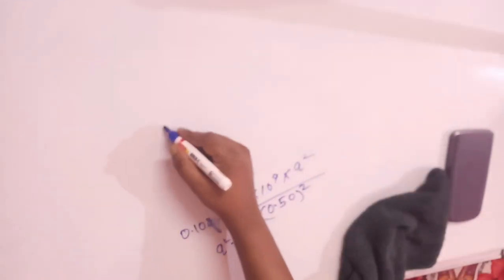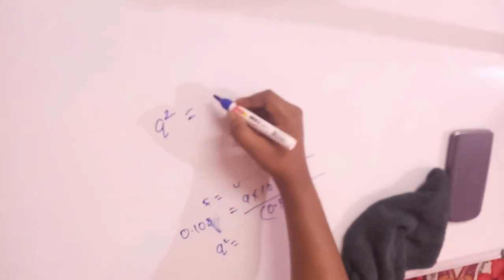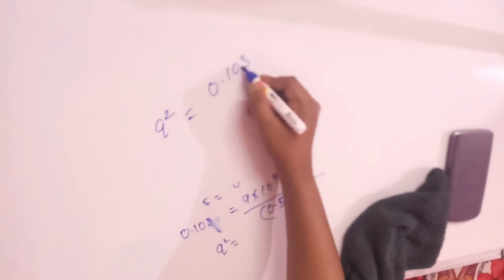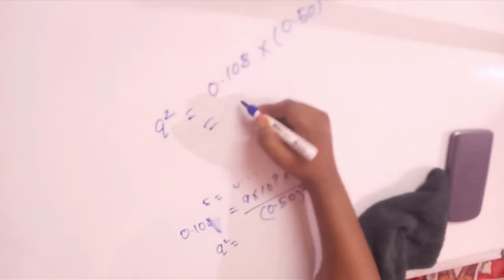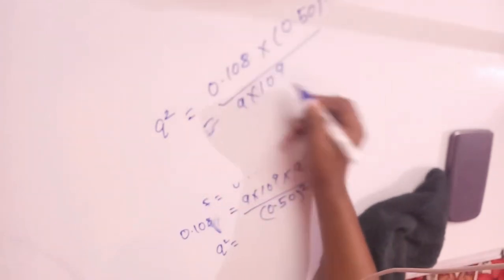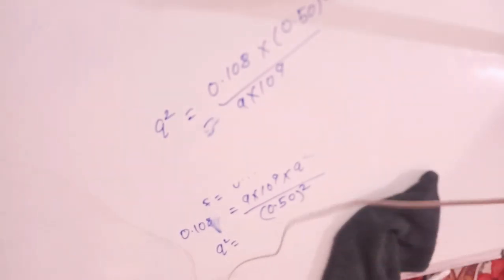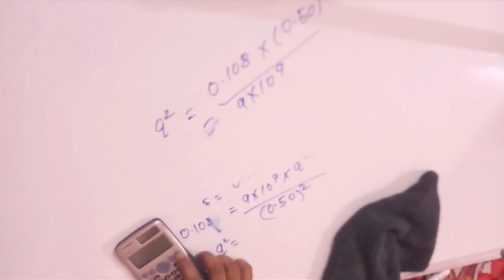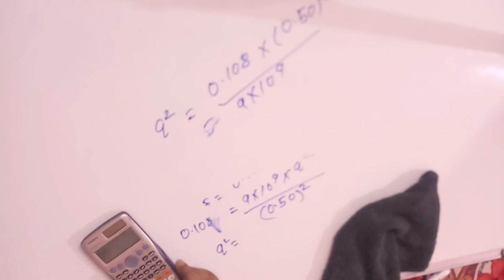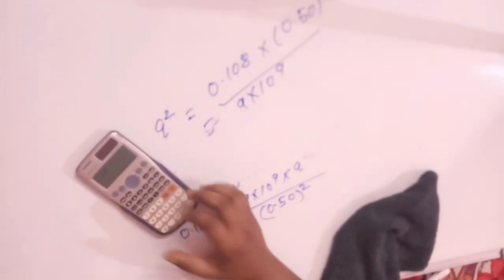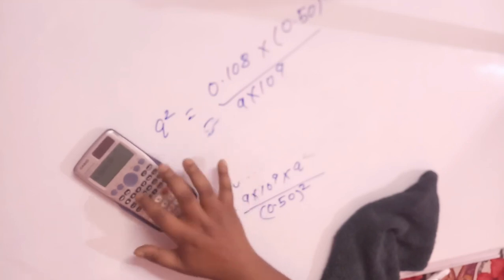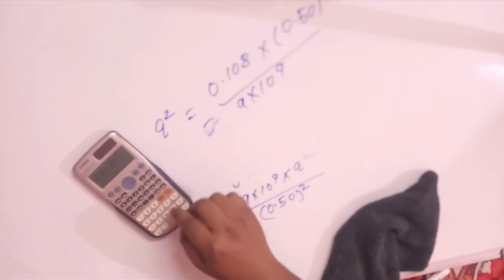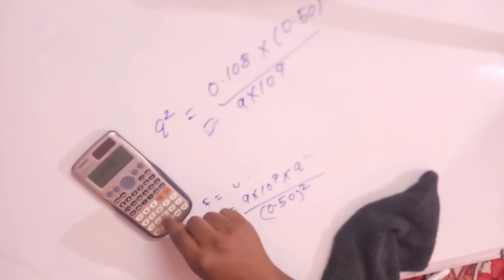Then Q square will equal 0.108 into 0.5 square by 9 into 10 to the power 9.